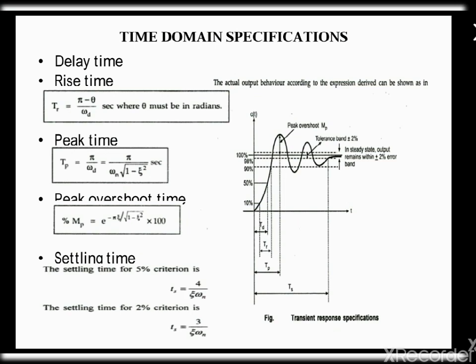Now we are going to see about time domain specifications. In the time domain specification, the times are delay time, rise time, peak time, and settling time. In a graph, we can find the values of TD, TR, TP and TS. TD is the delay time, TR is the rise time, TP is the peak time and TS is the settling time. The maximum overshoot will be shown in the upper part as peak overshoot.